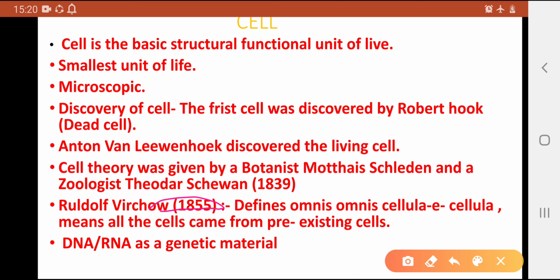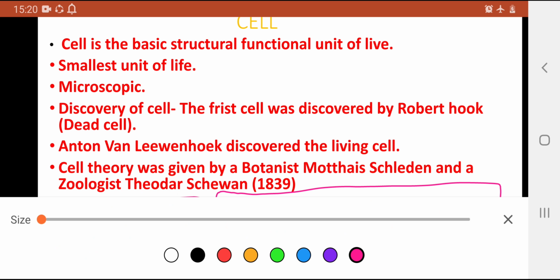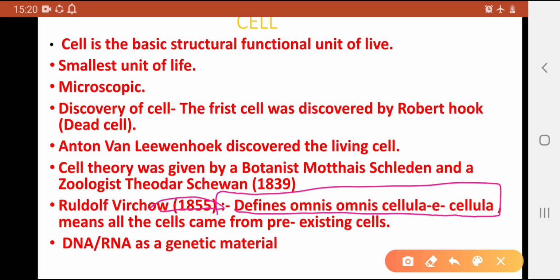Rudolf Virchow defined omnis cellula e cellula. It was basically a cell theory. He defined that all cells came from pre-existing cells. It means that all cells came from the old cells that were already present in the environment.